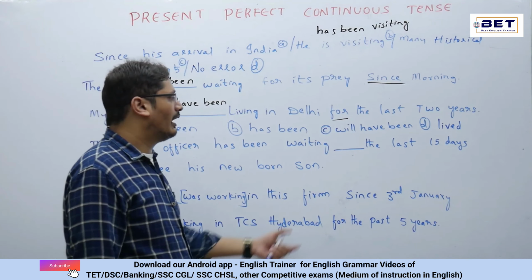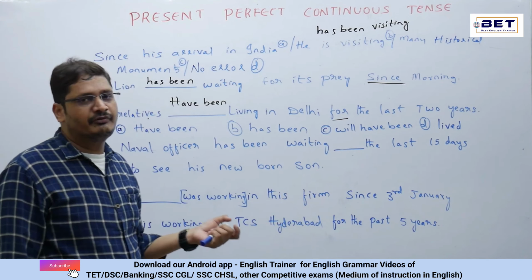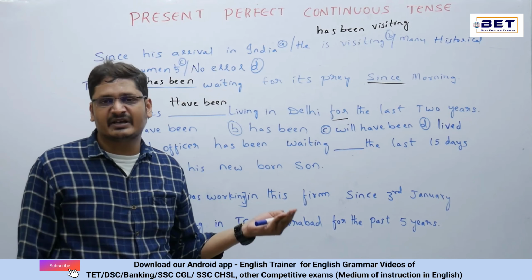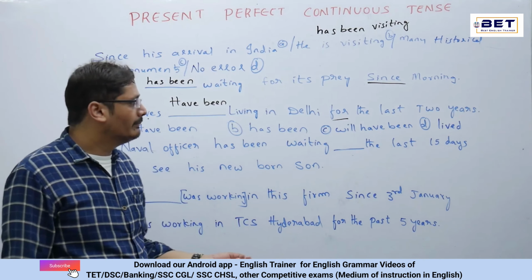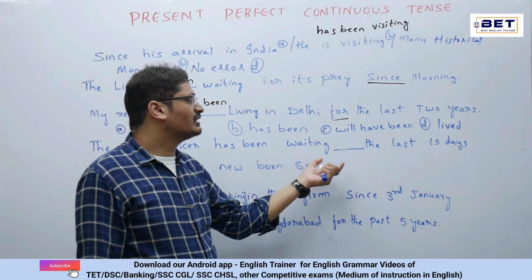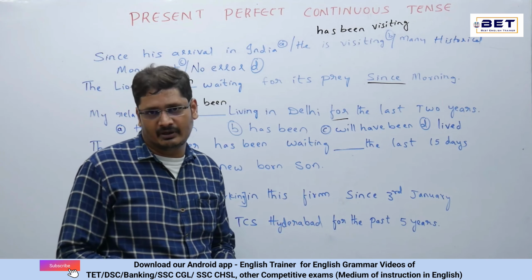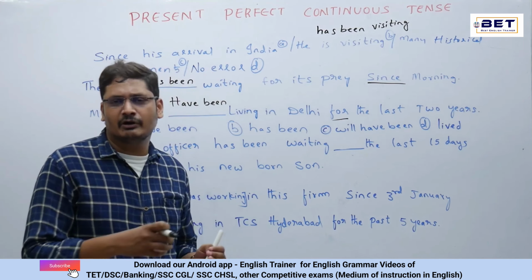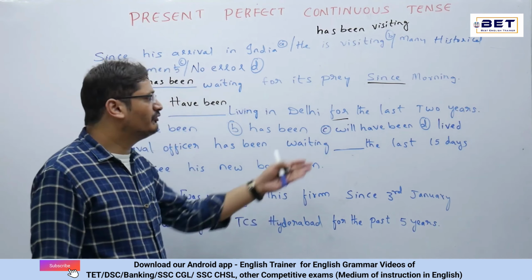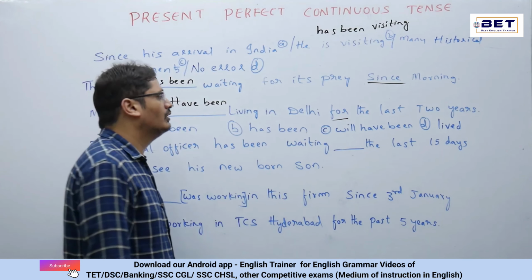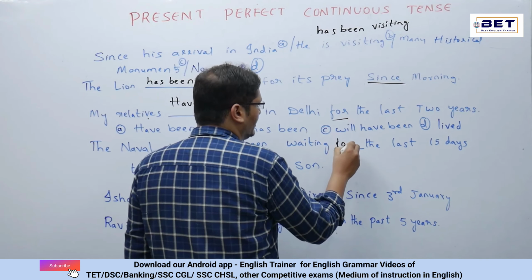Here we need to add whether since or for. Where we need to use since, we understood: if something is very specific, an exact time, a point of time. But here, waiting for the last 15 days is not specific. They haven't mentioned any numerical value like 1980 or 7 o'clock. So the last 15 days, which 15 days? There is no clarity. So let's make it for the last 15 days.